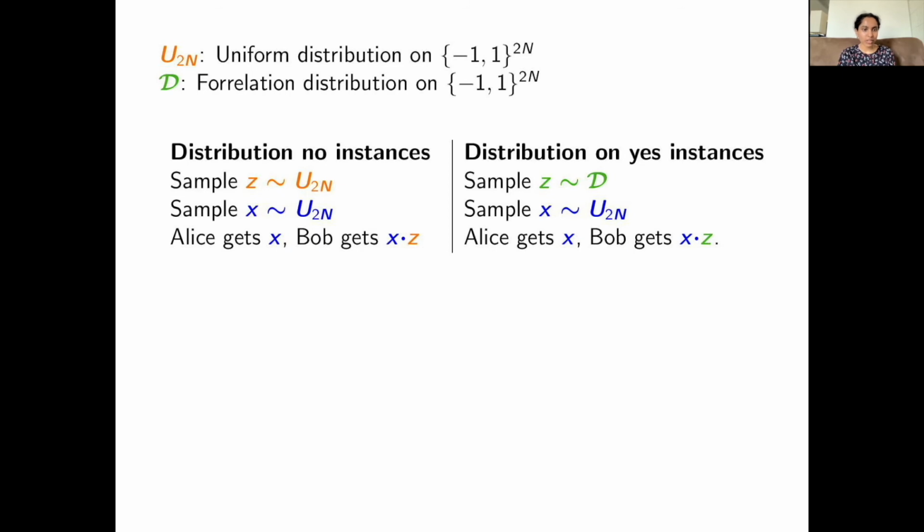Note that when two strings are sampled uniformly at random, independently, their XOR is also a uniformly random string, and it has low correlation with high probability, intuitively speaking, but this can be formalized. On the other hand, for the distribution on yes instances, the XOR is distributed according to the correlation distribution, which I just mentioned has high correlation. So these are valid hard distributions.